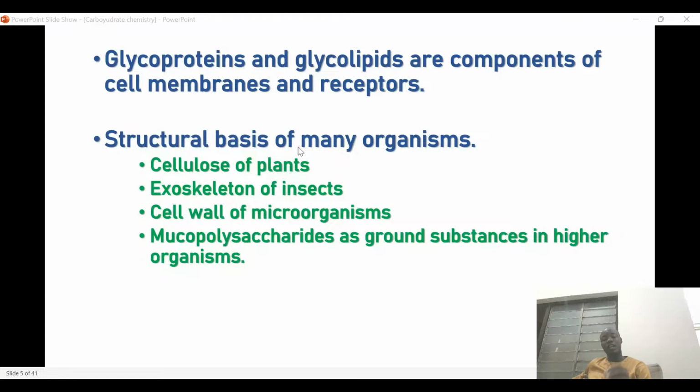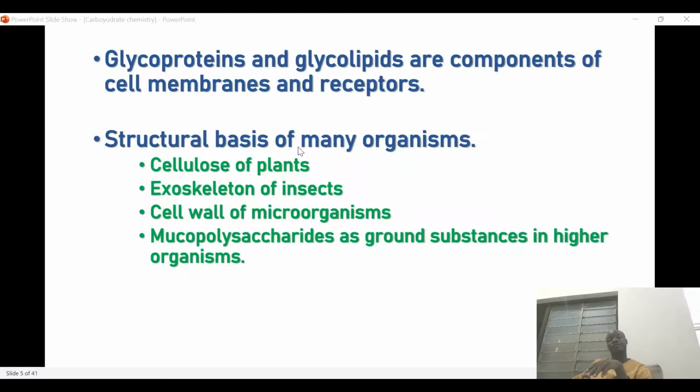And when we say glycolipids, it means a combination of sugar and lipid. Of course, these glycoproteins and glycolipids are components of the cell membrane, so they are part of the cell membrane. And remember that the major function of the cell membrane is selective permeability. It controls what gets into the cell and what gets out of the cell.